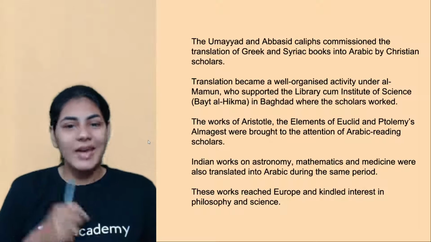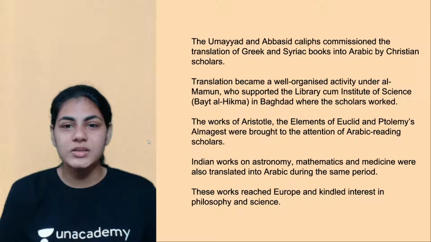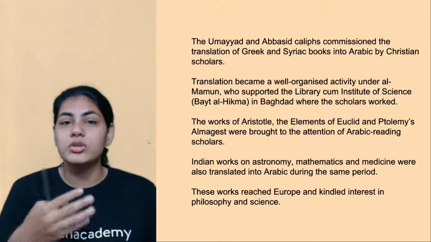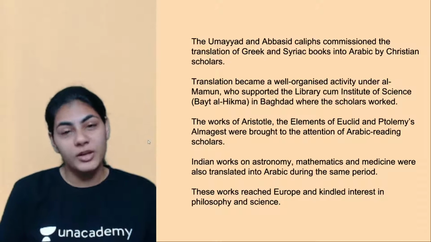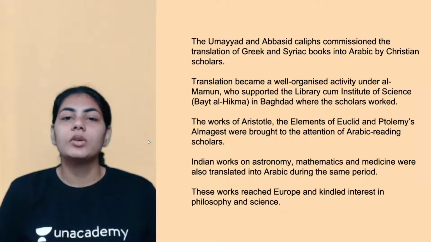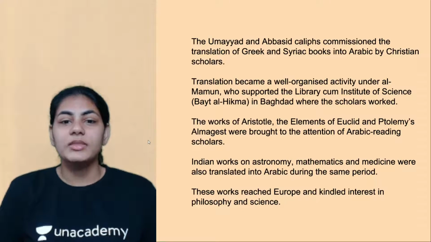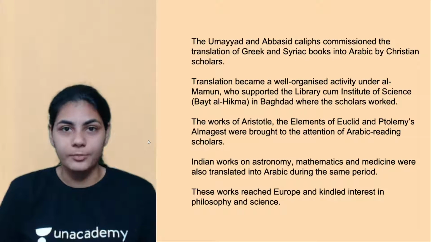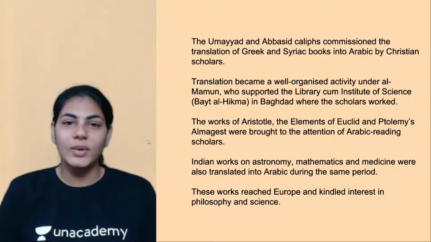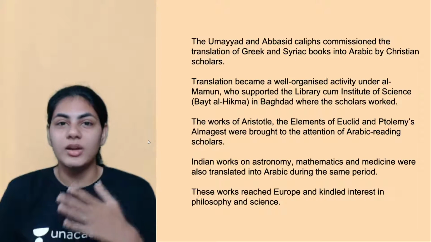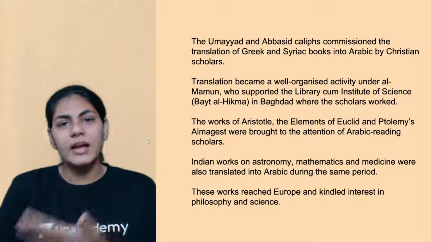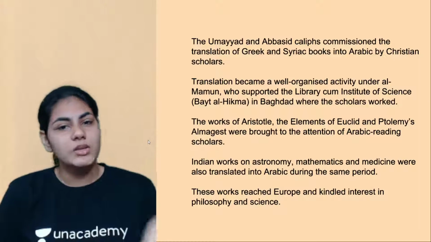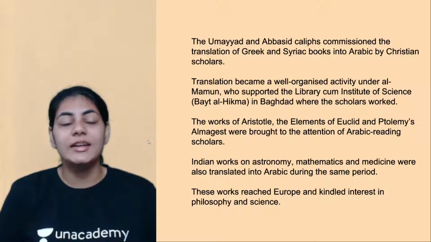They wrote amazing philosophical works: Euclid's geometry, Ptolemy's geography, and Aristotle wrote so much philosophical and political thought. Arabic people obviously wanted to read them but couldn't, so these works were translated into Arabic and other local Islamic languages, like Persian, Turkish, and all.